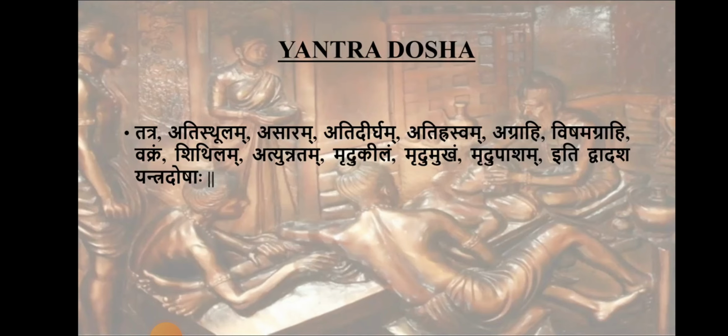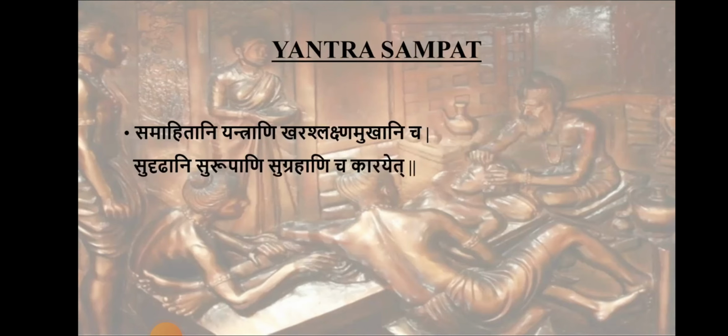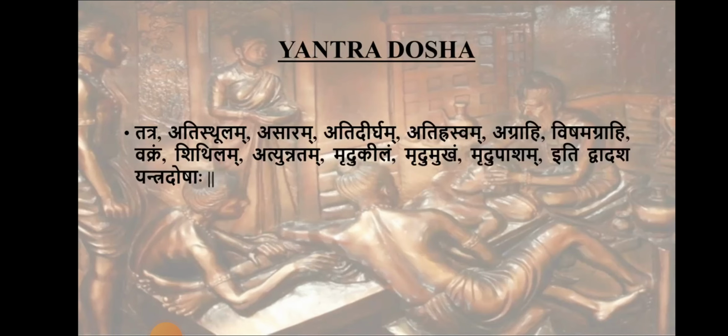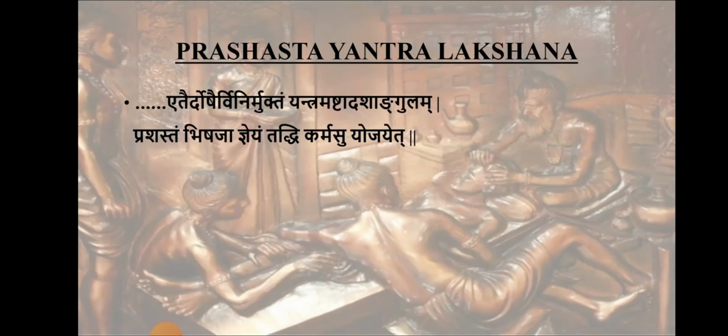And as well as the grahi, that is the functional end, should not be distorted or dysfunctional. These all can be considered as yantra doshas if it is happening to the yantra. So they are 12 in number. Yantra sampat, yantra gunas were 6 in number and yantra doshas are 12 in number. This can be asked separately also. Okay, in exams, yantra dosha, yantra guna can be asked separately.